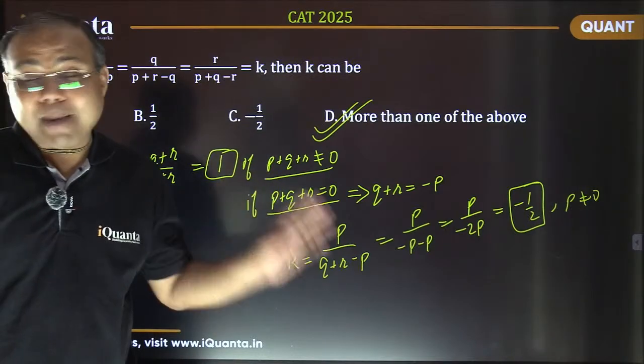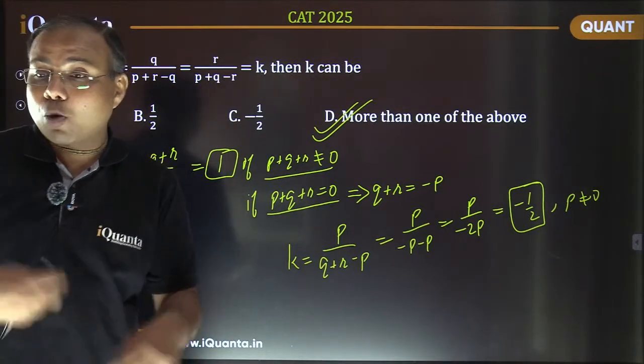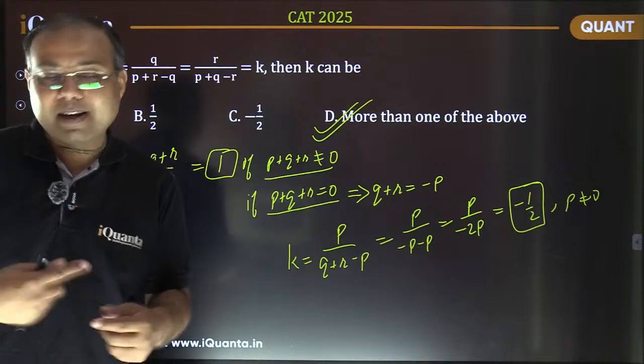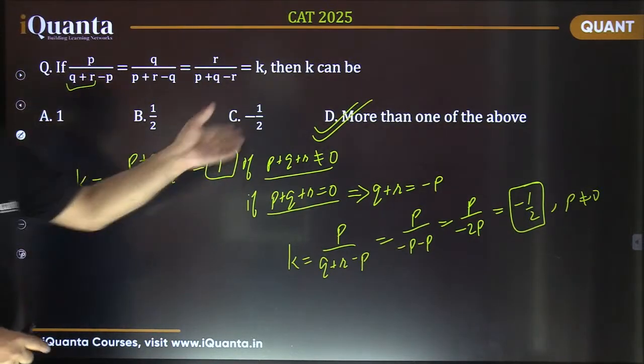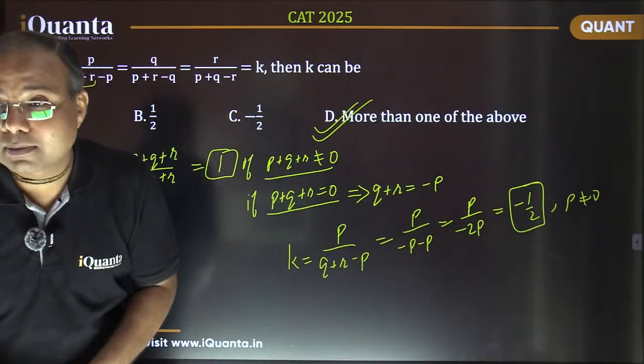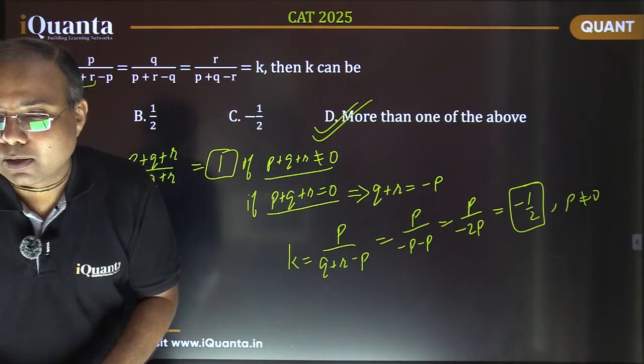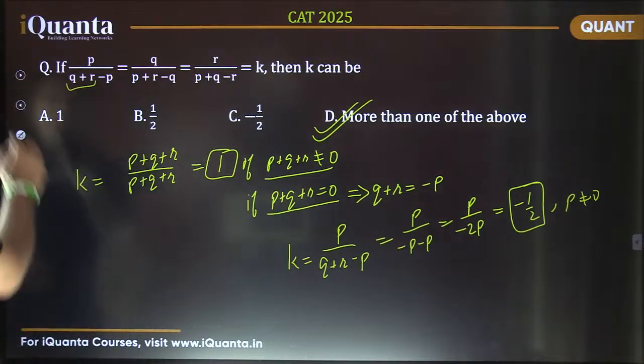Good. So that was a reminder question in a way that we should not be in a hurry. If you are in a hurry, then you can get the value 1, you mark the answer and move ahead. But that's a wrong answer. Okay, let's move further.